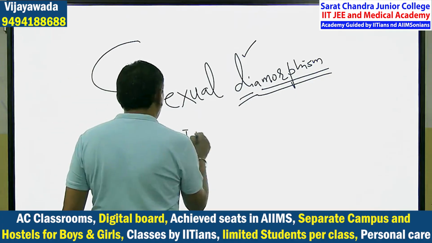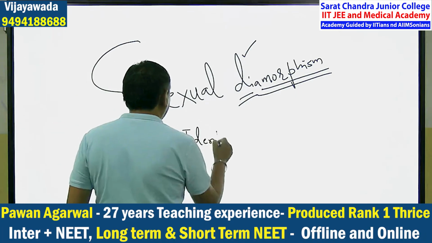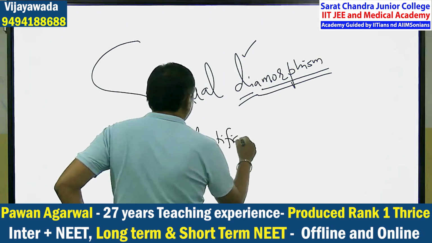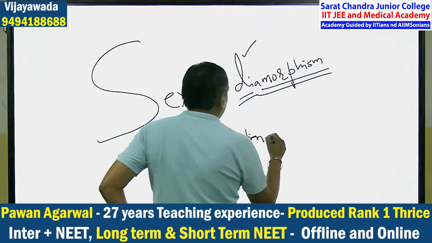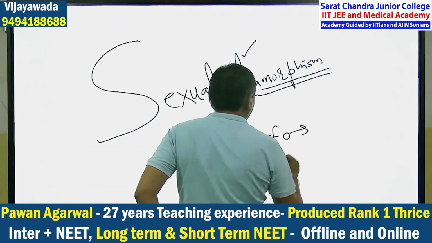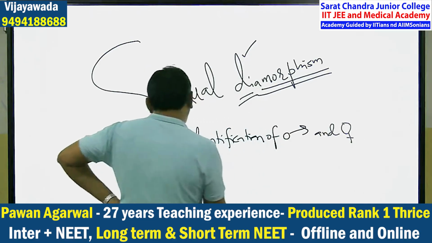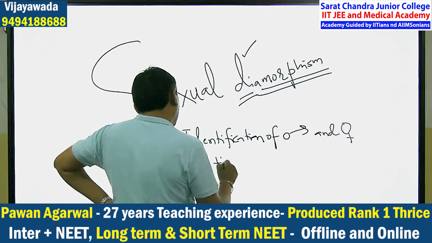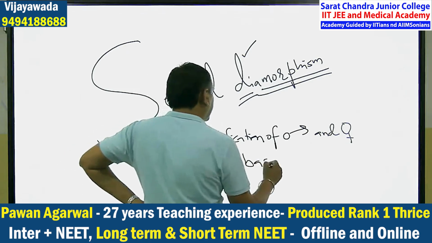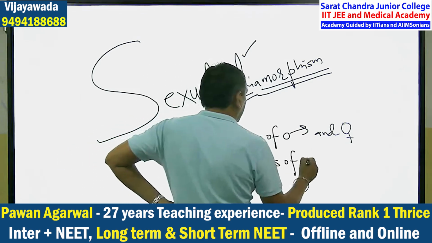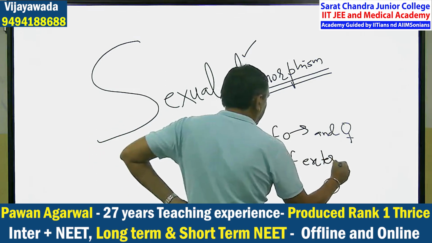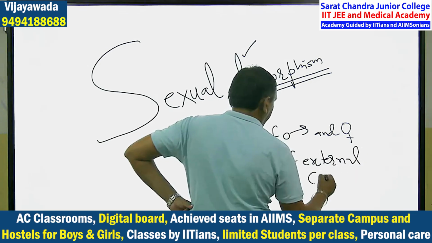I will write in short: identification of male and female on the basis of external characters.